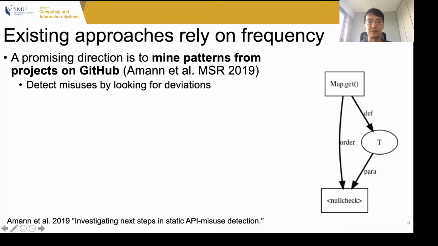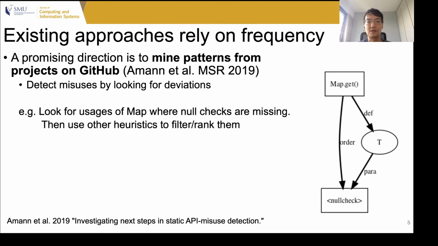That was the direction proposed in the state-of-the-art work. So given these subgraph patterns that represent a usage constraint involving a null check on the return value of map.get, we could look for misuses by looking for deviations of these patterns. We could look for usages of map where map.get is invoked without a subsequent null check, and then use other heuristics to rank and filter them.